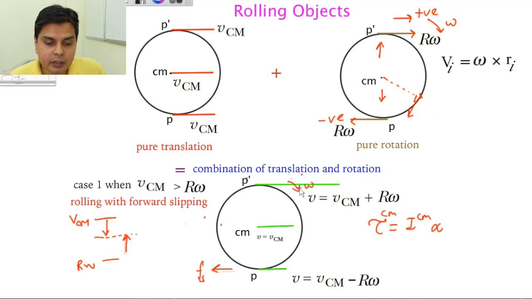This alpha will increase my omega, the angular velocity. To begin with, my VCM was higher and R omega was lower. But because of this friction, R omega will keep on increasing, and because this Fs acts in the backward direction, VCM will keep on decreasing. Ultimately they will meet at a common point, and then the body will start doing pure rolling, which I will explain in the next slide. So this is the case.